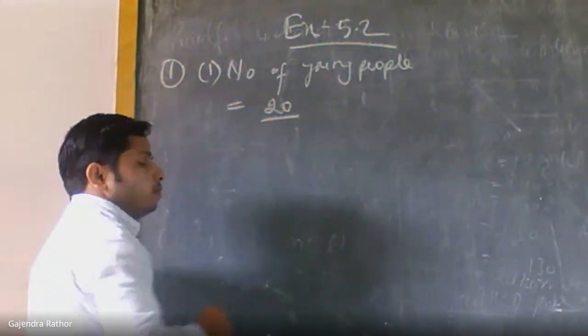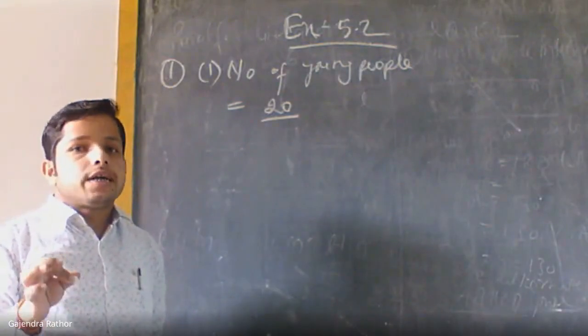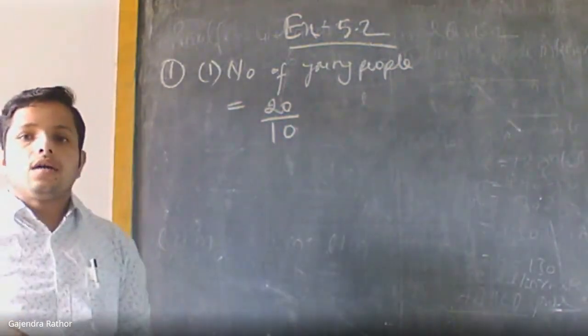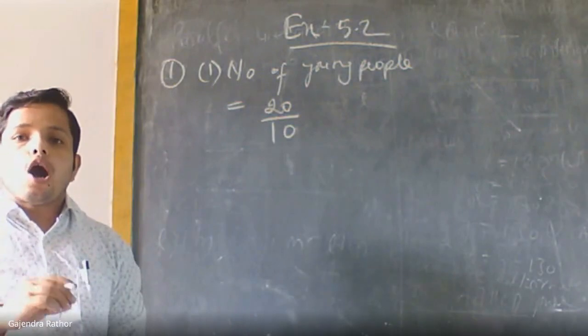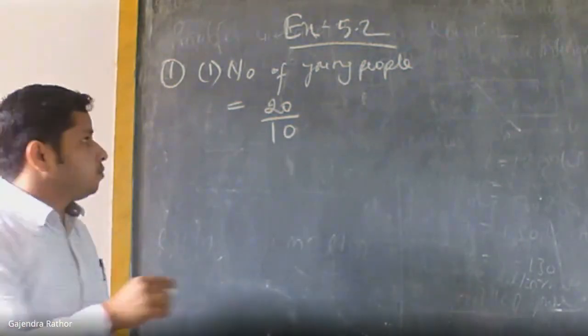So now 20 is the value of 10%. But we have to find the value of 100%, means all the people who were surveyed.